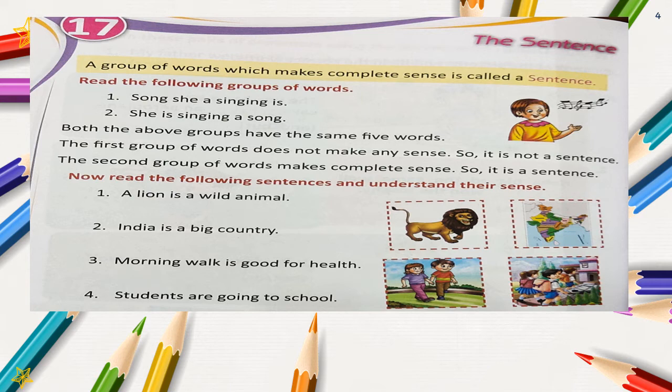If we do not keep the words in order, it will not make any sense and it will not be a sentence. But here the words are in proper order so as to make complete sense. So these are sentences. The last one is students are going to school. If in this sentence it is written "are going students to school", it will not be a sentence.